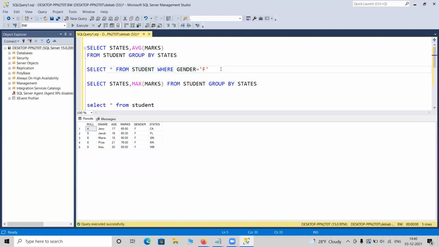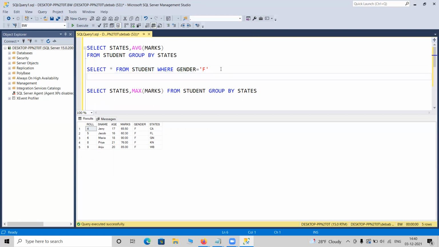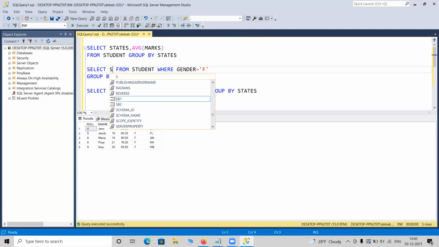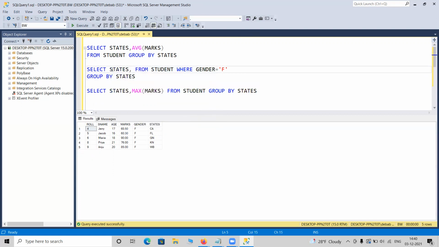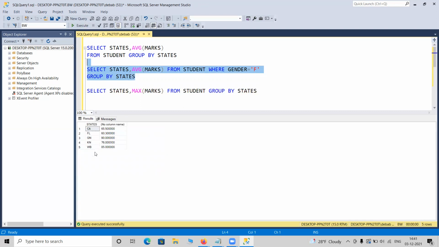Now, after where, just remember it carefully. After where, you can write group by state. Now you want to show state, comma, average marks: in each state, the average marks of females. If I do that, California's average is 65.50, Florida is 60.30, something like that. So these are the average marks I got.